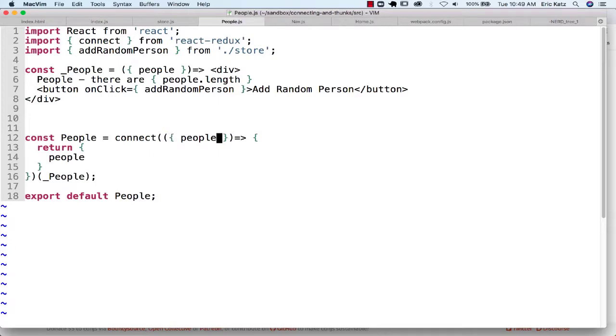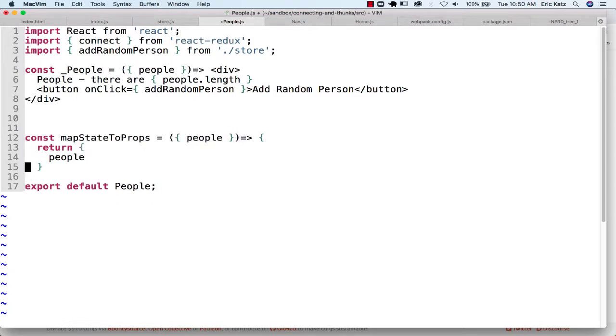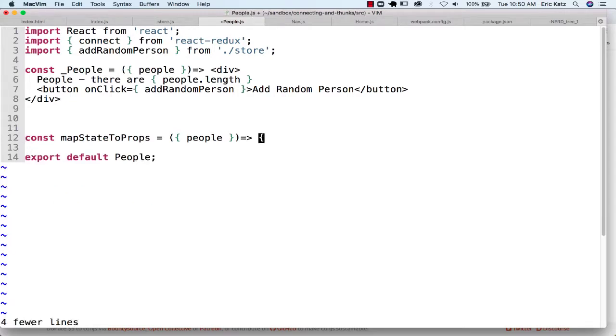So let's start out with our people component here. I'm going to separate this out a little bit, so I'm going to call this mapStateToProps. Again, I couldn't do this when everything was in one file because I would have a lot of mapStateToProps. So here's our mapStateToProps. And very often this is dried out a little bit and really done on one line. By going in here, you have to be careful with your blocks. You really need to put these in parentheses. But literally, you could say, I want this to just return people.